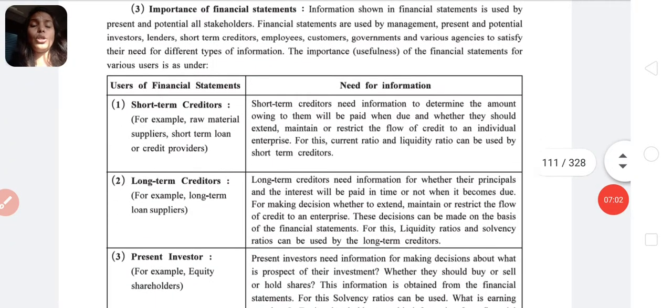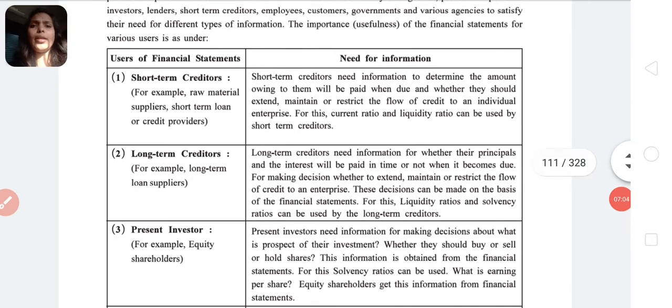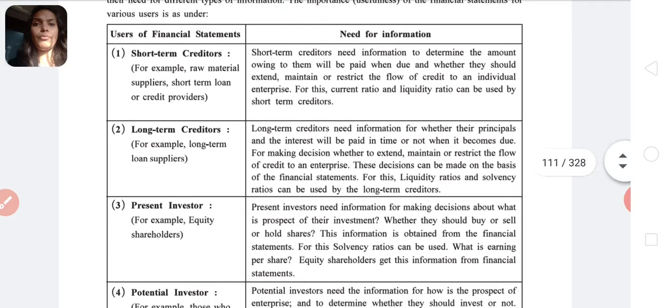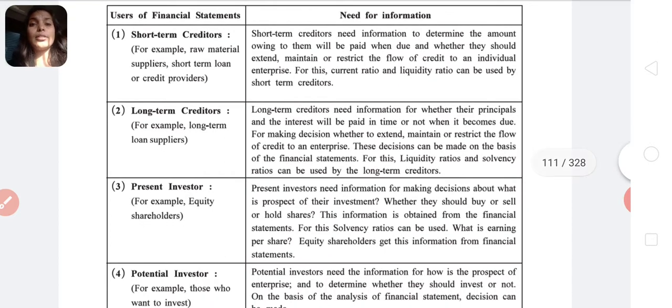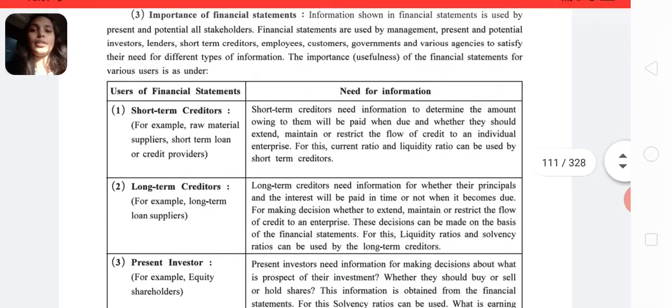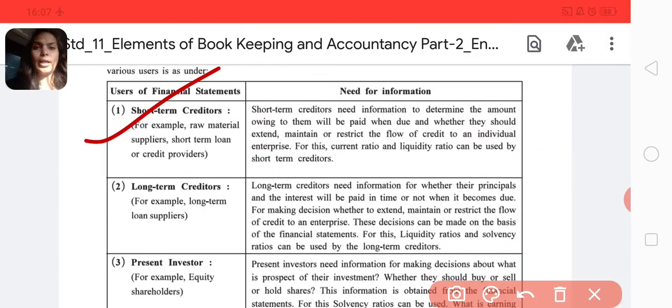So these are the uses of financial statements. Why does this person need financial statements? Who are they? Who needs financial statements? The first one is short-term creditors. For example, raw material suppliers, short-term loan or credit providers.